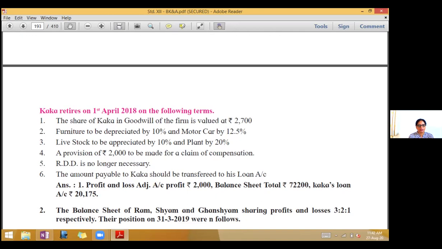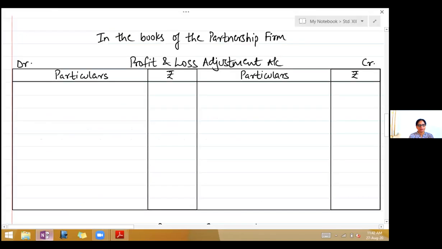Now here they haven't told us what we have to prepare. So you have to prepare profit and loss adjustment account, partners capital account, and balance sheet of the new firm. Okay, it is not printed over there. So we have to prepare two accounts and a balance sheet. So take your notebooks, write down in the books of the partnership firm, profit and loss adjustment account.